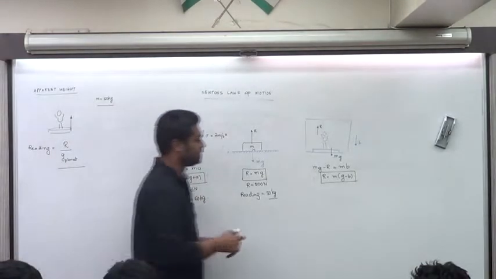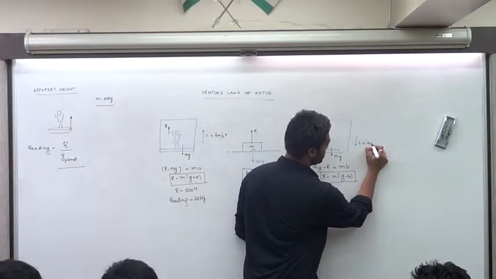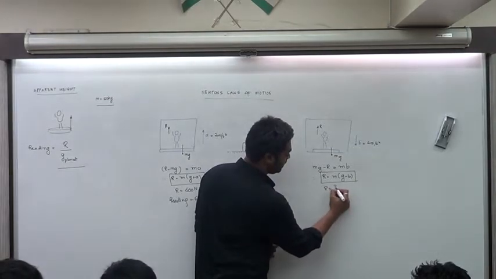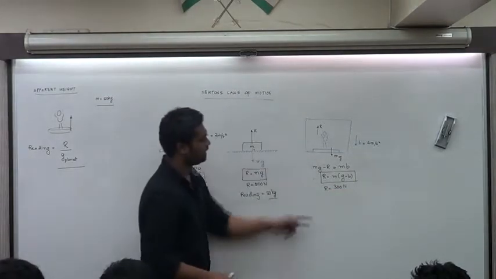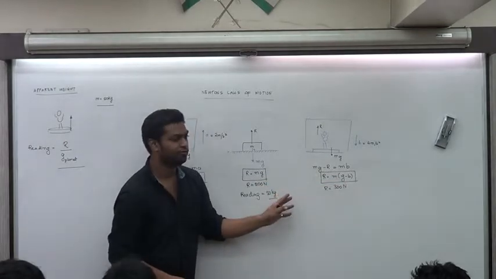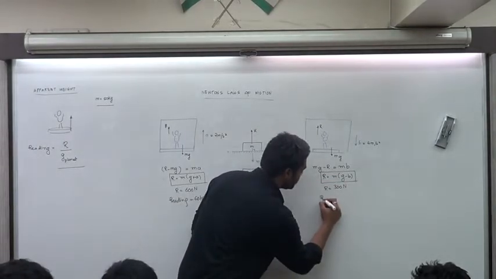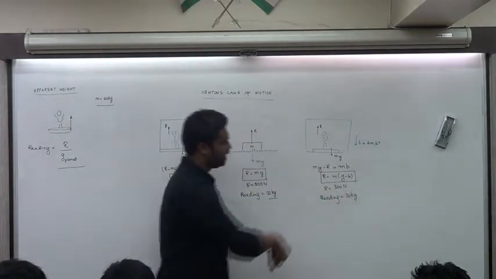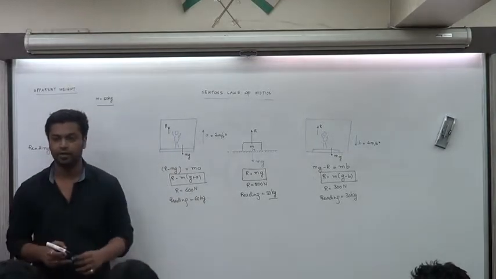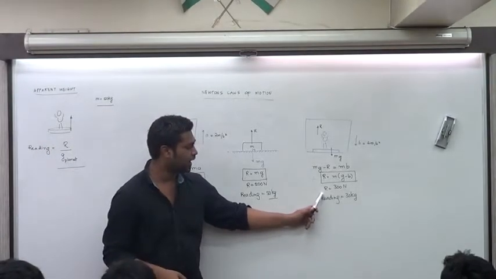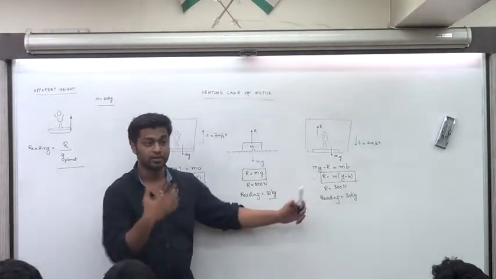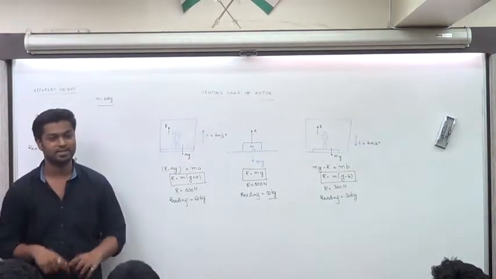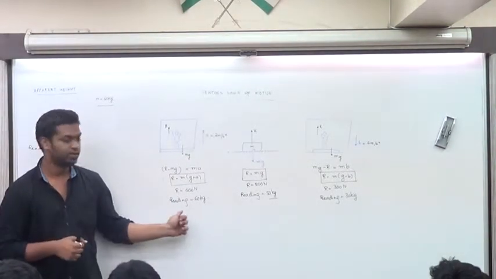Let's talk about this. a equals 4 meters per second square, going down. Therefore, the reaction over here will be 300 newtons. Just check: 10 minus 4 is 6, into 50 will give you 300 newtons. What will the reading be in this case? It will be 30 kilograms. Do you feel lighter when it's going down? Yes, you definitely feel lighter. You feel lighter because the R, the push that you're getting, is smaller. That's why the reading is 30 kilograms. It's exactly how it works. Do you understand this?